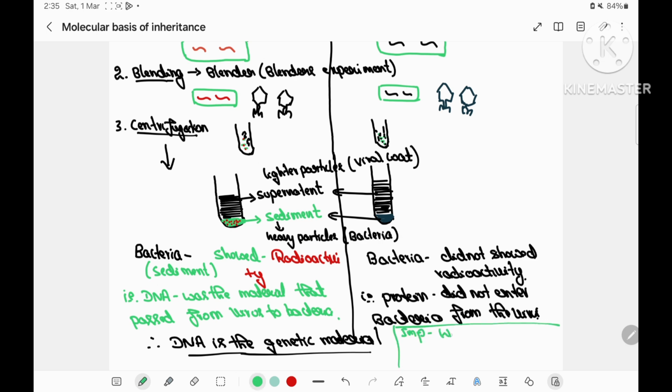Fortunately, Hershey and Chase used a bacteriophage which has DNA as its genetic material. Just think, what if the bacteriophages they used had RNA as their genetic material? Everyone would believe that RNA is the genetic material, isn't it? So think over it, and I'll come to you with another video in the next one.